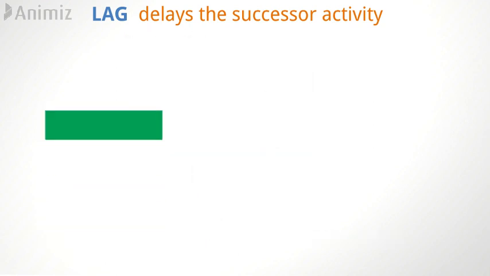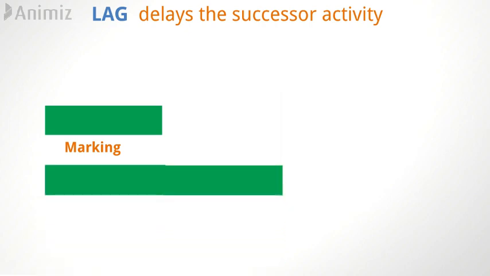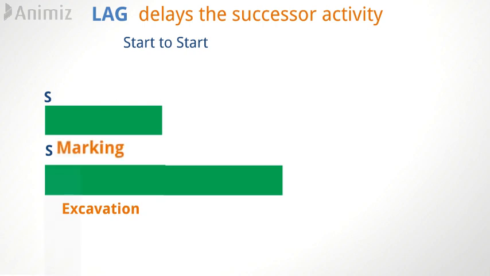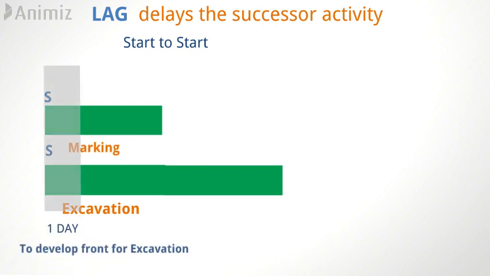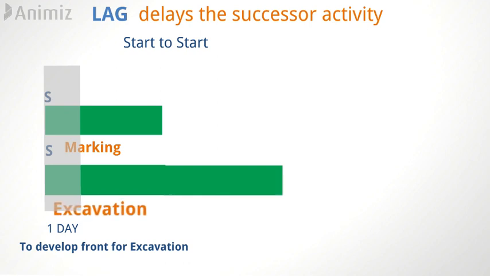So again this practical consideration we will consider for marking and excavation activity, both having start to start relation. That means the start of excavation depends upon the start of the marking, but the immediate start of the marking cannot result in the start of excavation. We require at least one day to develop the front for the excavation, and hence we need to delay the excavation by at least one day. Again we will incorporate the concept of lag to delay the activity of excavation, keeping the relationship between the marking and the excavation the same.